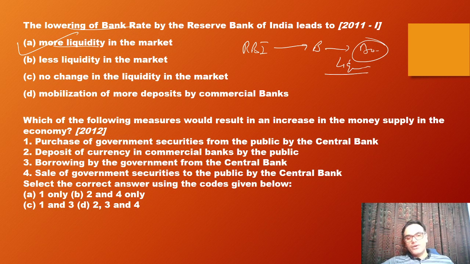Then, which of the following measures would result in an increase in money supply in the economy? Let's look into that. Purchase of government securities: basically we take back a certificate and give cash, so money supply will increase. Deposit of currency in commercial banks by the public: this will reduce money supply, so this is wrong. Borrowing by the government from the central bank: definitely the government is going to monetize the deficit for spending purposes, so it will increase money supply. Sale of government securities to the public by the central bank: this again is going to decrease money supply. So the answer for us is 1 and 3.